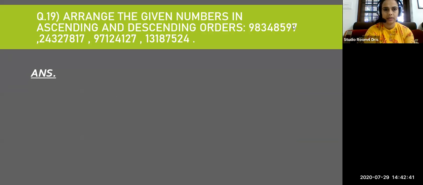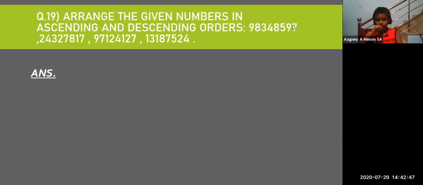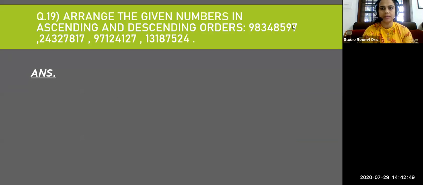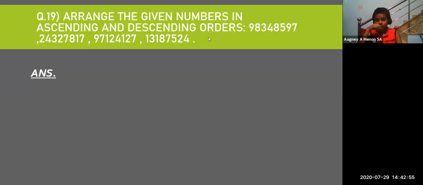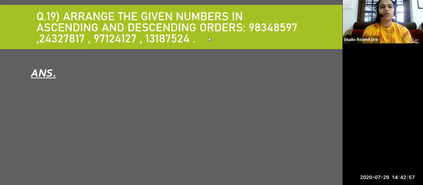Okay, so we have how many numbers? 4 numbers, and Anandesh told that all the numbers have the same number of digits. Can you count how many digits one more time? 8 digits. So children, for this we have to write all the numbers in a place value chart.